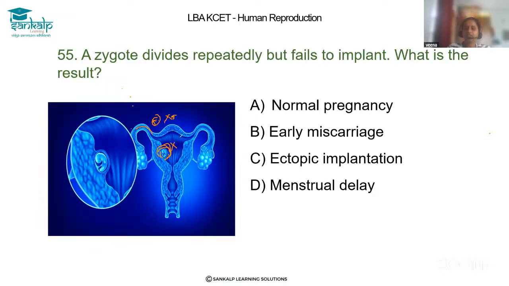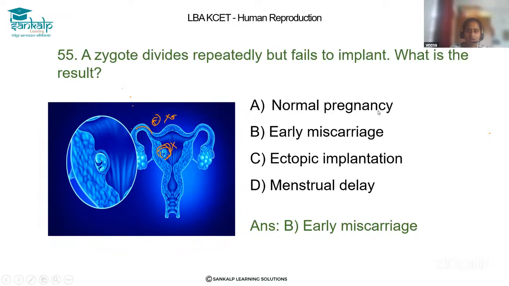So what we can expect is an abortion or miscarriage. Abortion is in case the embryo or the baby is not getting developed. But here, if it fails to implant, what we can expect is an early miscarriage. So the correct answer is early miscarriage.